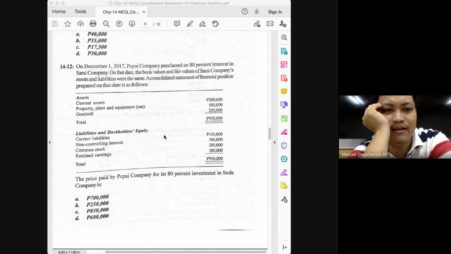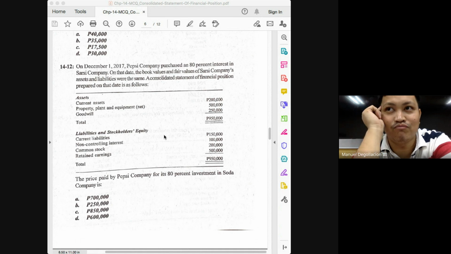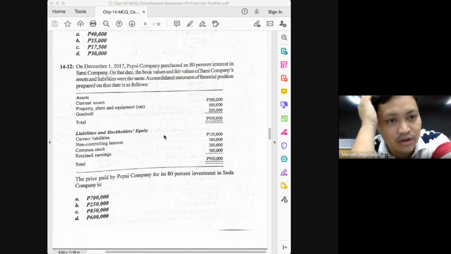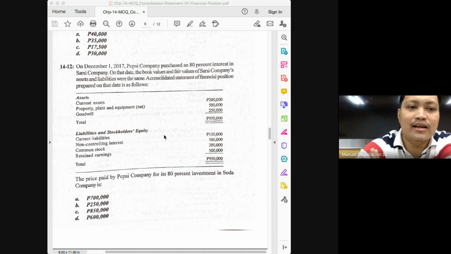I think I have an answer different from the choices, class. I cannot remember. Let's try to solve it. Basically, my problem with this problem is that for you to get the answer that is in the choices, class, you have to assume that the assets in the consolidated financial statements all come from the acquiree, which is very unlikely, class.